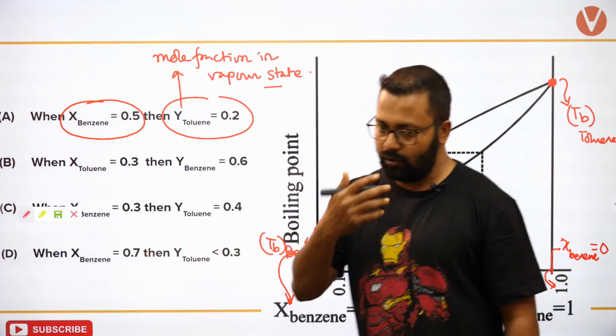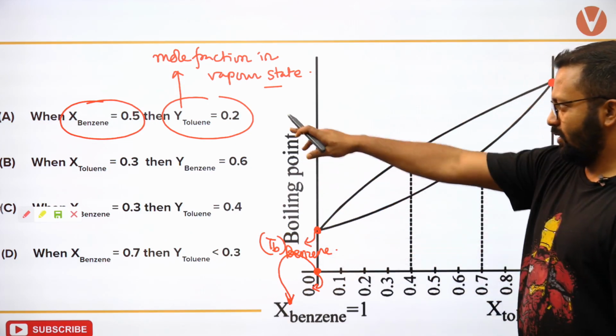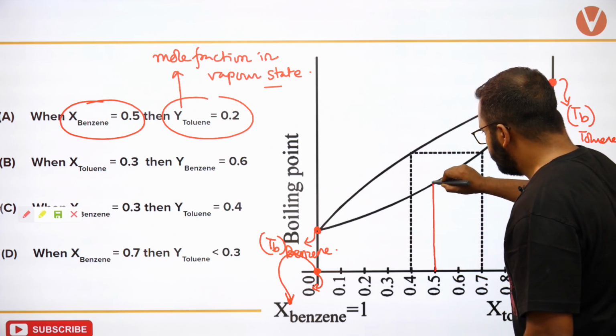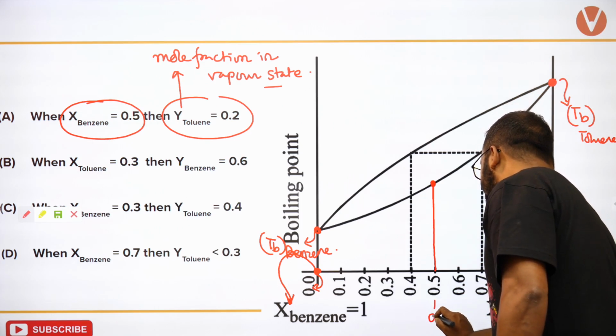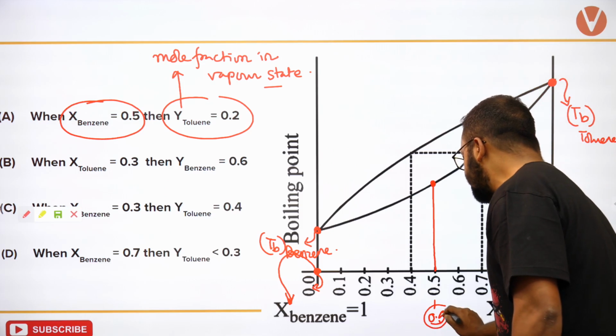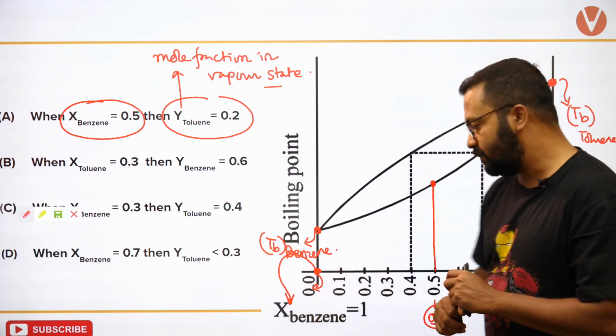We take benzene at 0.5. The mole fraction of benzene 0.5 will be exactly over here, where the mole fraction of toluene is also 0.5.